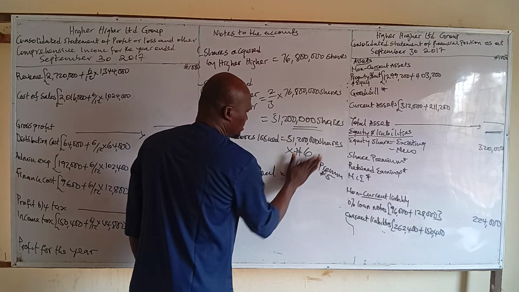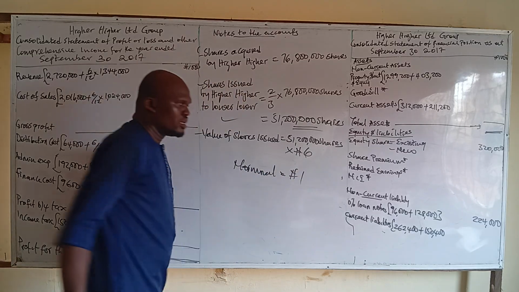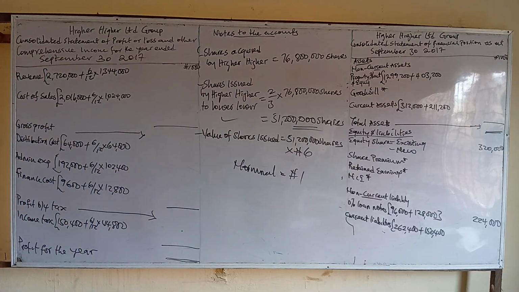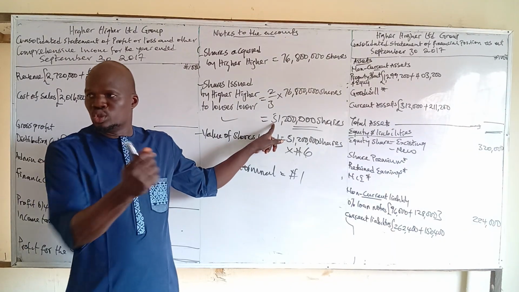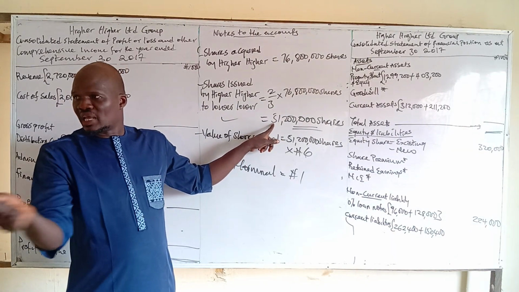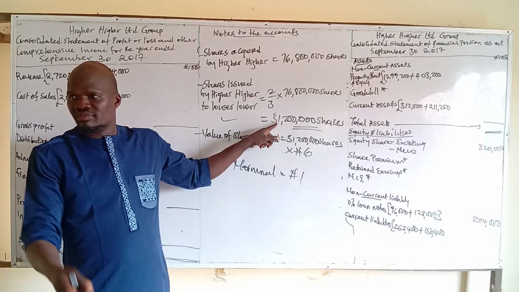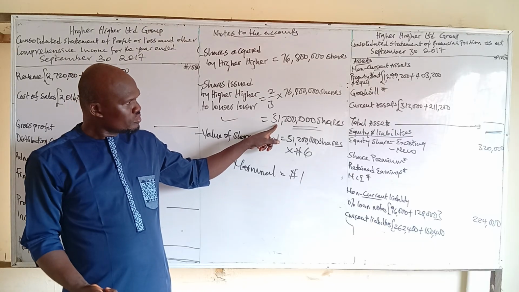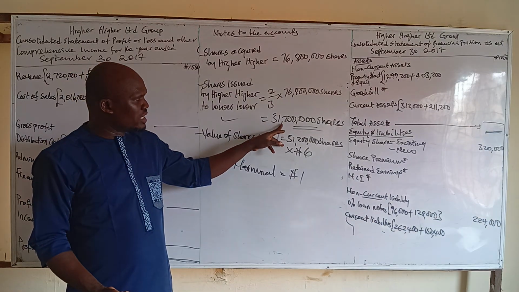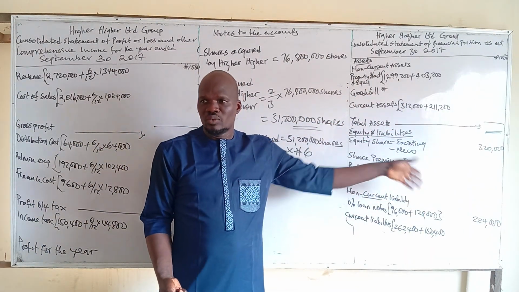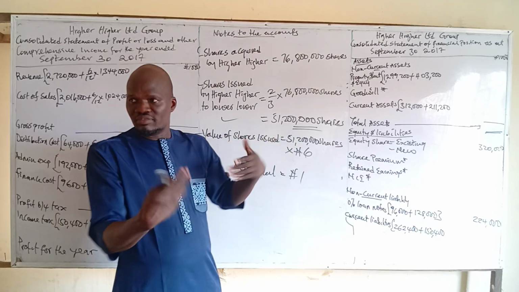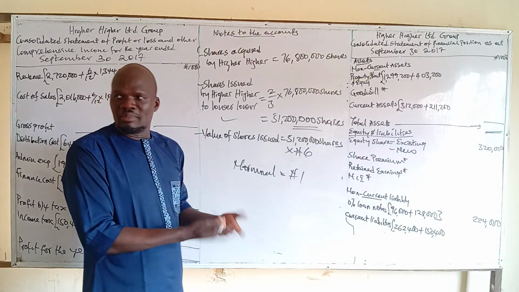Okay, now this is the number of shares issued by ICAN to lower. This is the number of shares. So how do we now record this in the consolidated statement of financial position? How do we record this? We can't record this. We need to record the value. So what will now be the value?